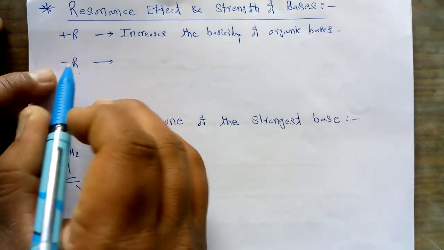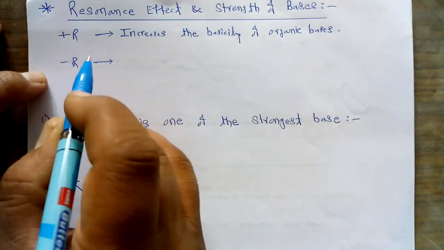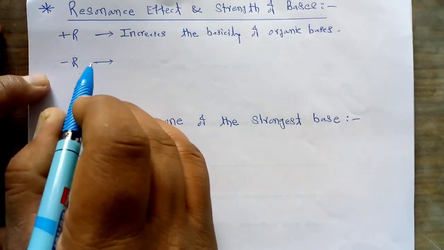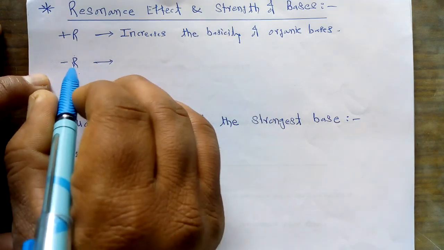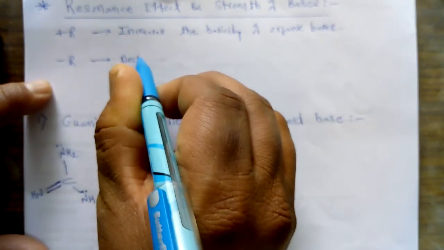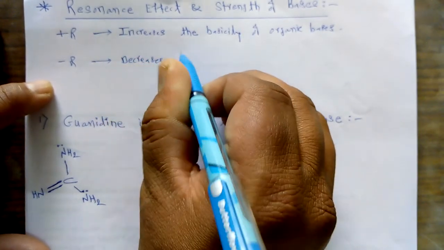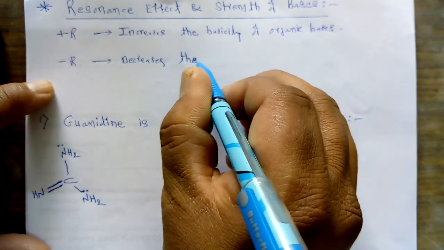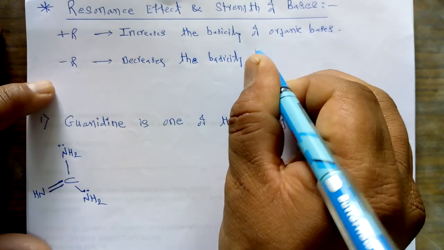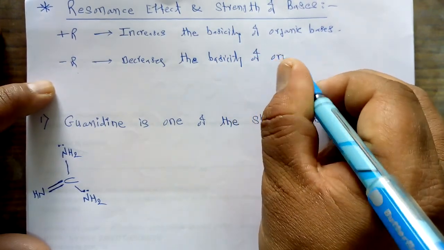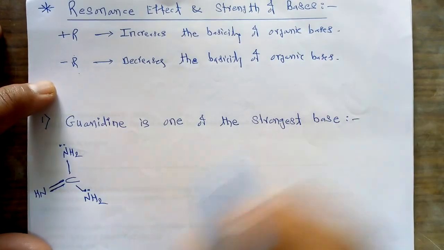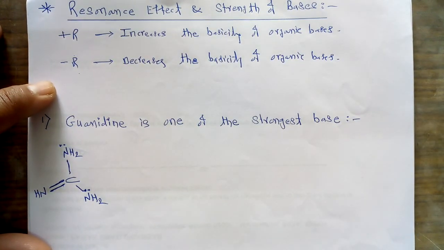On the other hand, if minus R effect is present in our given molecule, then it decreases the electron density at the particular reaction center, and that's how we can say that due to minus R effect, it decreases the basicity of the organic bases.